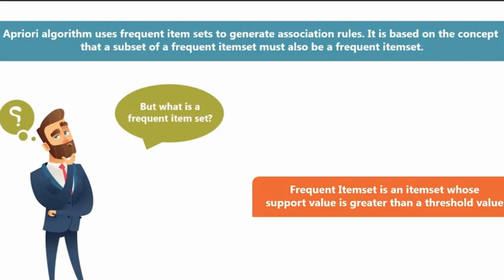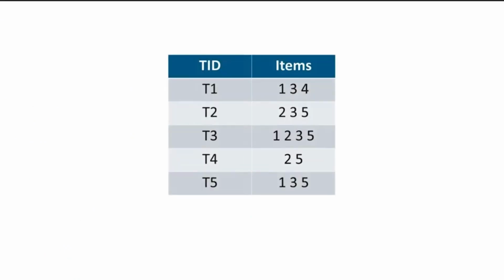For example, if A and B is a frequent item set, then A and B should also be frequent item sets individually. Now let's consider the following transactions to make things a little easier. So suppose we have transactions 1, 2, 3, 4, 5, and these items are there. T1 has 1, 3, and 4. T2 has 2, 3, and 5. T3 has 1, 2, 3, 5. T4 has 2, 5, and T5 has 1, 3, and 5.